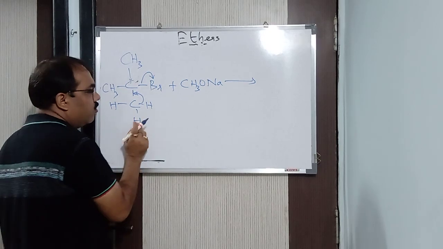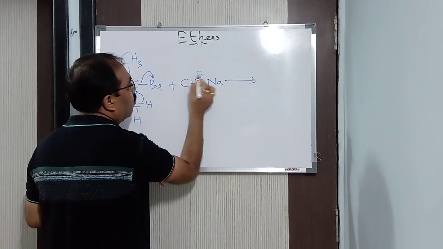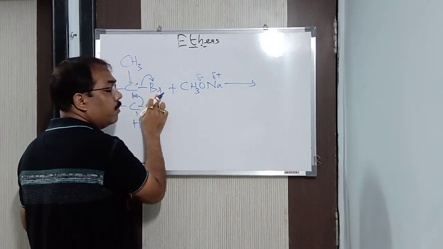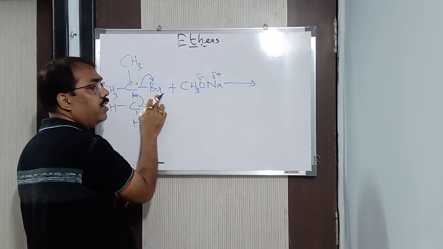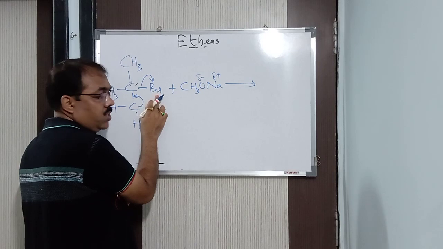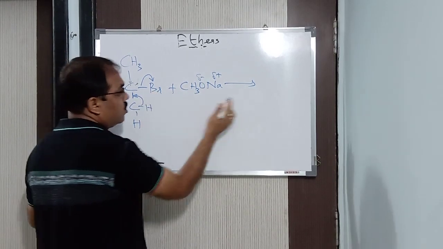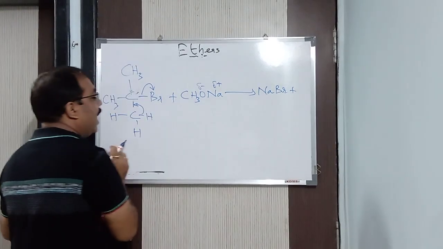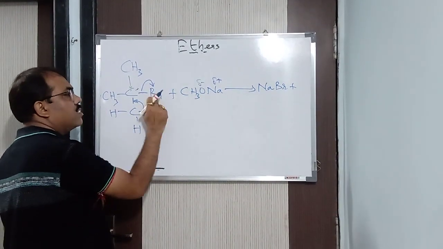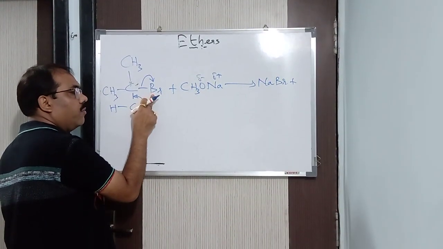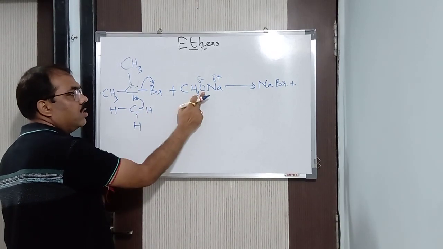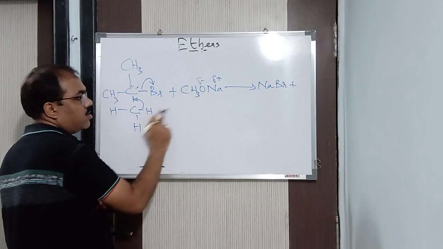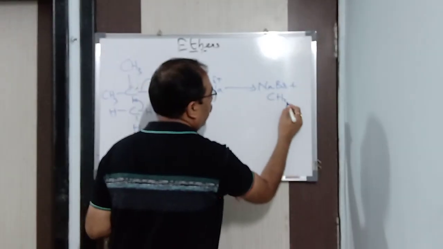Now next you see what is happening. Here CH3O minus and Na plus. This Na plus reacts with Br minus because metal has strong affinity for halogens, to form NaBr. And this H plus goes with CH3O minus to form CH3OH.